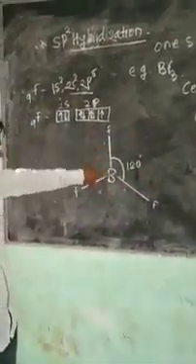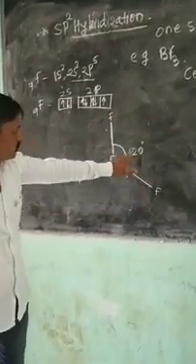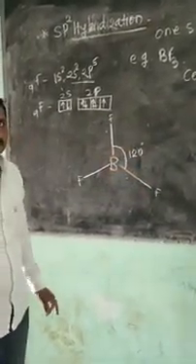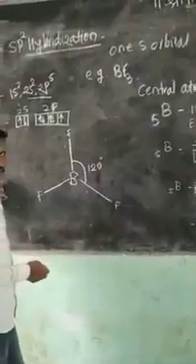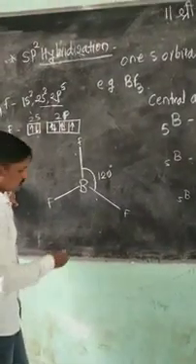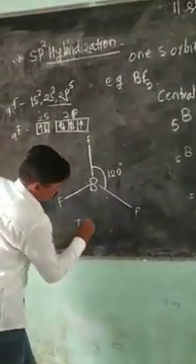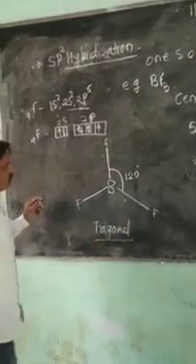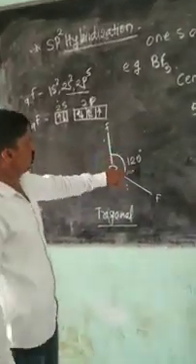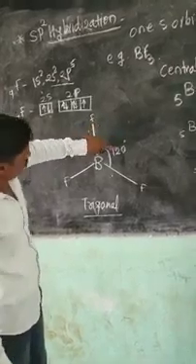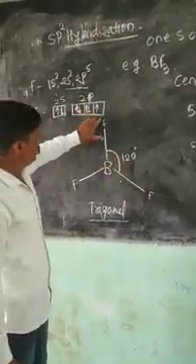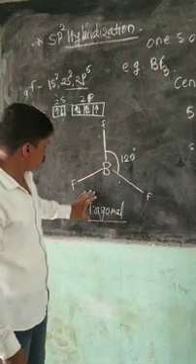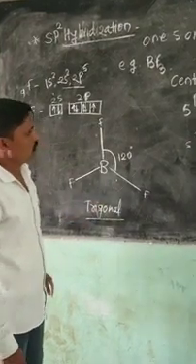So bond angle between fluorine, boron and fluorine is 120 degree. So this is the trigonal geometry of BF3 molecule, in which the bond angle between the fluorine, boron and fluorine is 120 degree and geometry is a trigonal geometry.